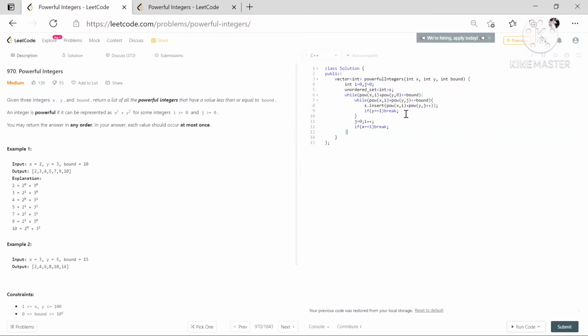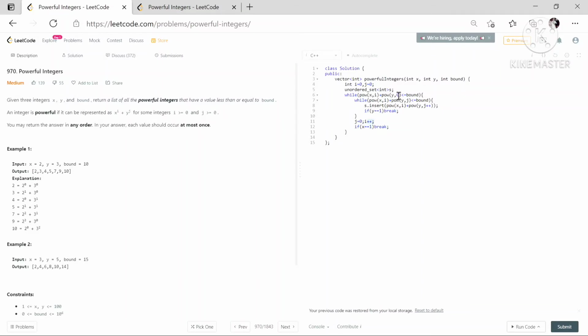And when the sum crosses the bound, then we again increase the i, that is increase the power of the first number, and iterate through all the powers of the second number. We reinitialize the power of the second number to 0, and then we iterate through all the powers of the second number. Then after iterating through all the powers of the second number, we again increase the power of the first number and iterate through all the second numbers.